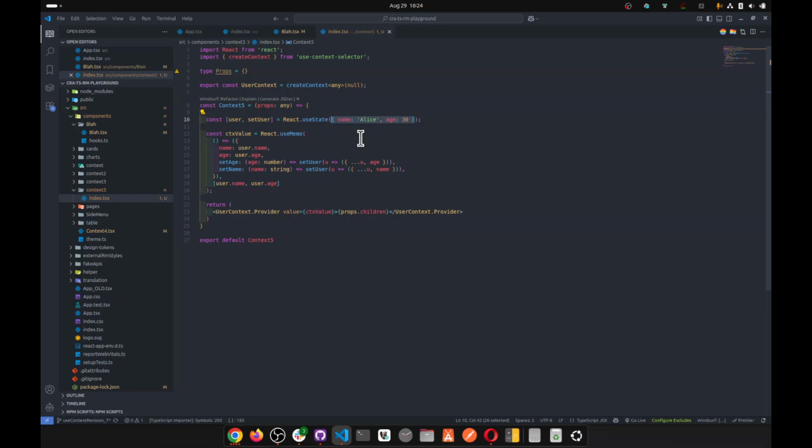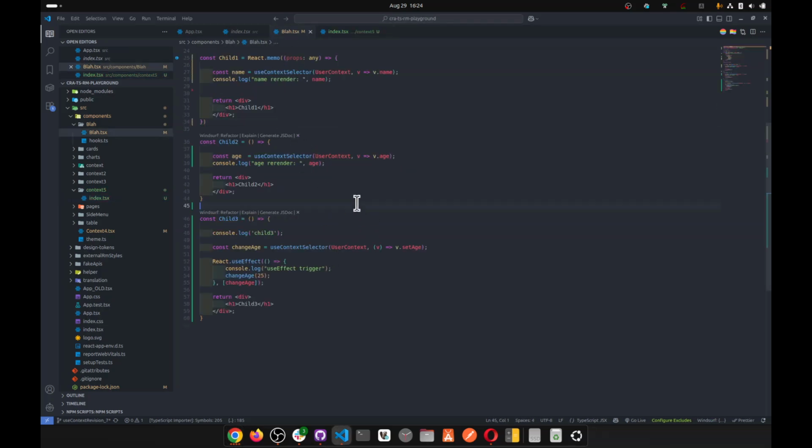So useContextSelector, based on the doc, says that if you are subscribed to name and age gets updated, that component does not re-render. So I've been at it for like half an hour now, and long story short, ChatGPT also does not understand why in this setup